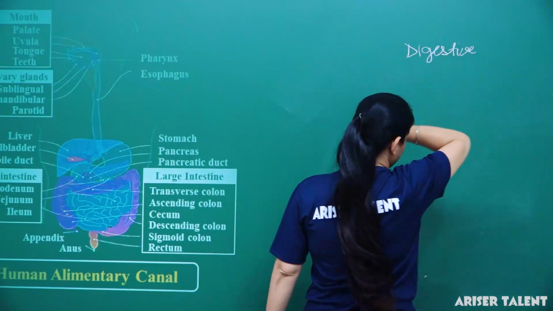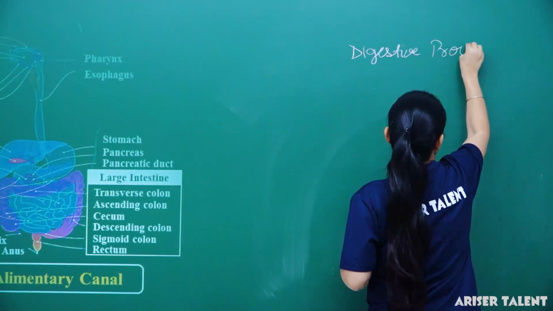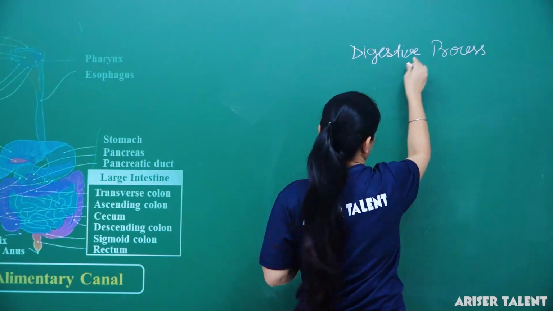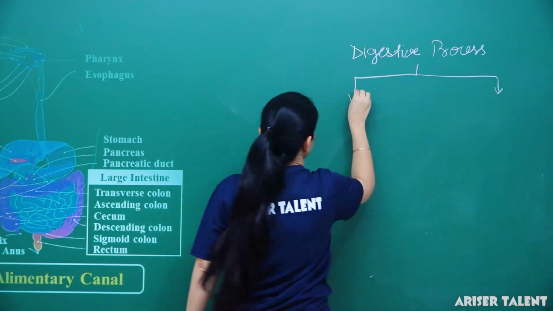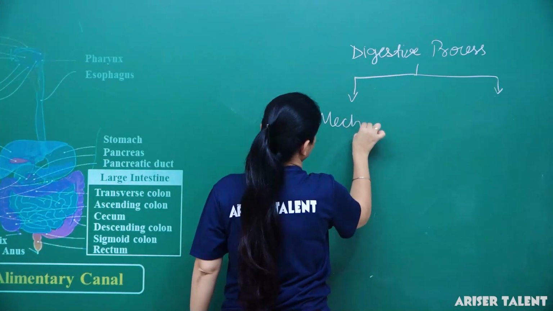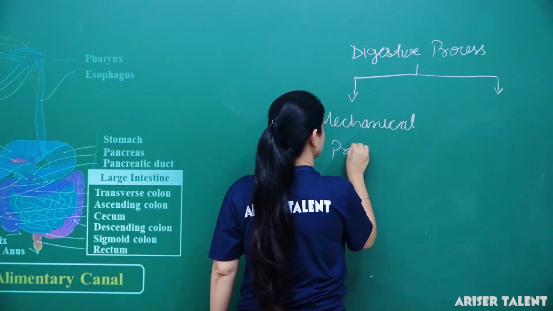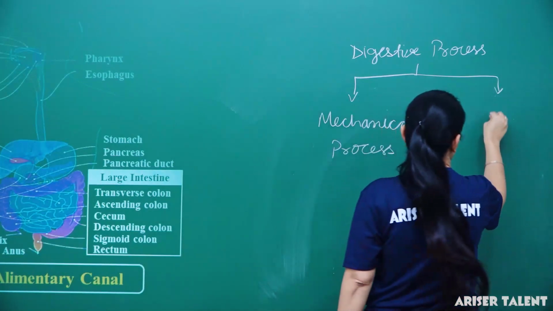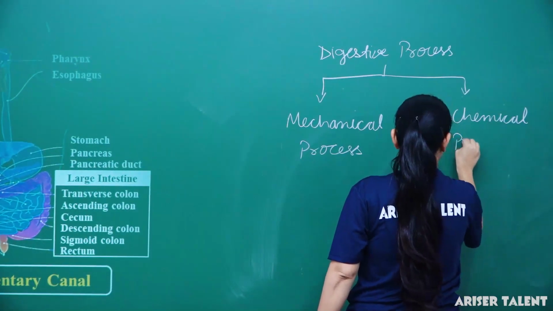One is the mechanical process and another is the chemical process.